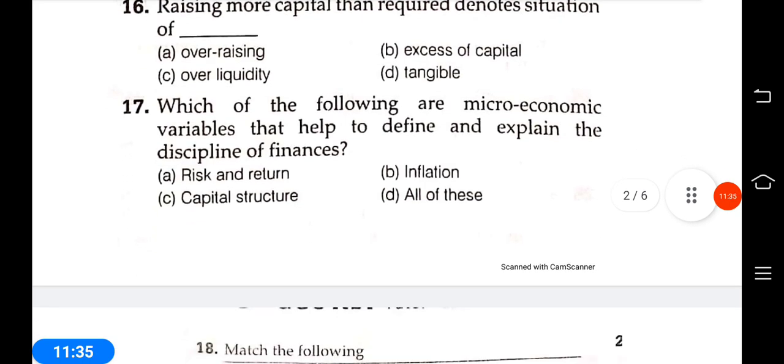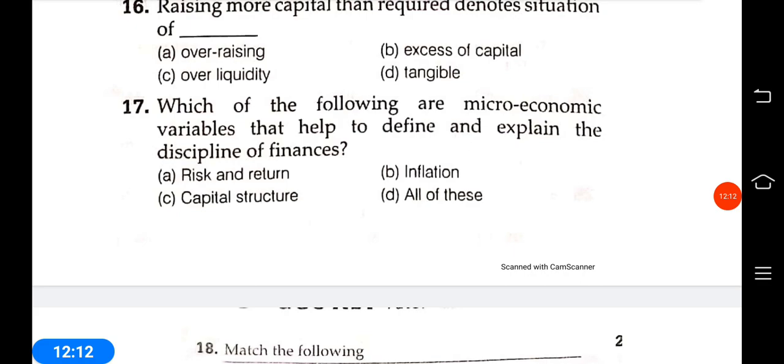Next question is 17. Which of the following are microeconomic variables that help to define and explain the discipline of finance? Risk and return, capital structure, inflation, all of these. The answer is all of these. Risk, return, capital structure and inflation all help to define and explain the discipline of finance.